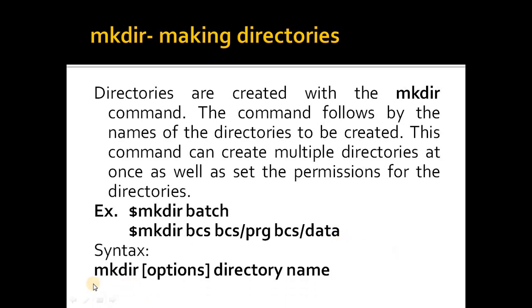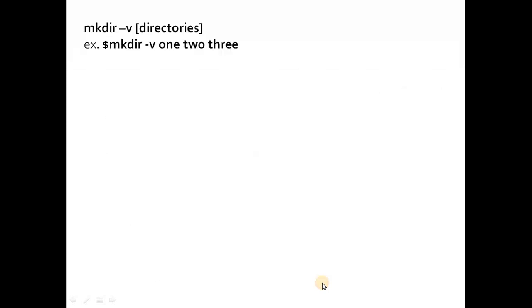We shall now see the syntax of mkdir. The mkdir command, and if you want you can give the different options which are available for the mkdir command, and the name of the directory which is to be newly created. We shall see more examples. Now this is the syntax for creating multiple directories and we are going to use the -v option. So the mkdir command, the -v option and then the names of the directories which are to be created.